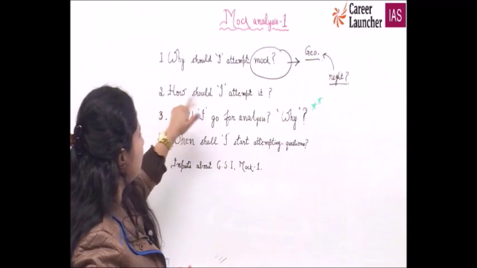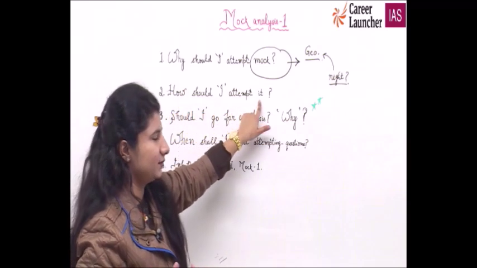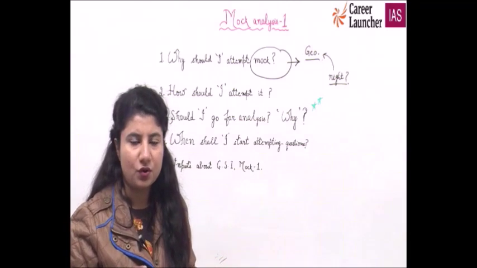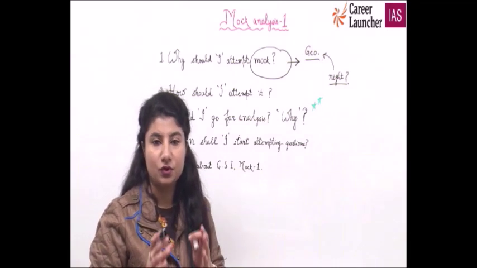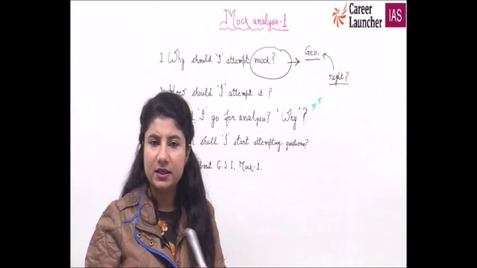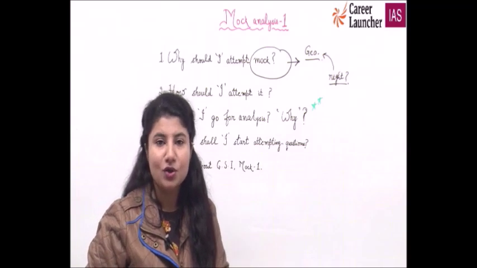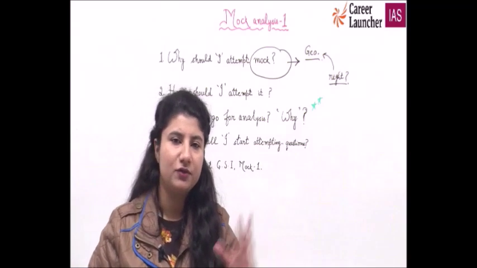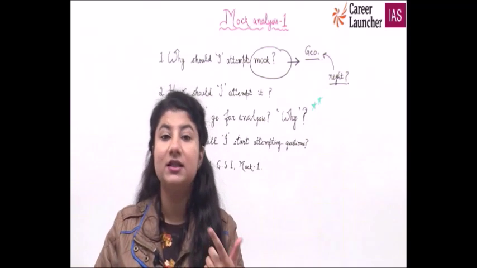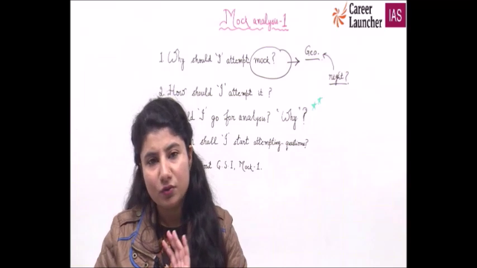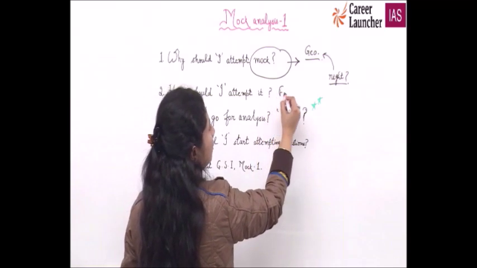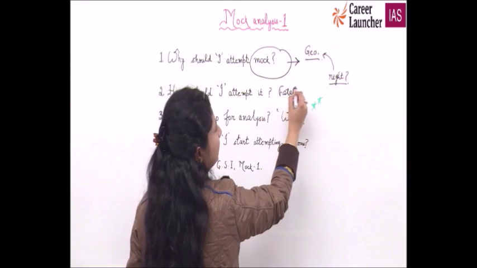Then moving on to the second question: how should I attempt it? Another way of attempting is that you do not go to the examination hall, or you do not sit in front of your laptop for 2 dedicated hours. You simply say, okay, I'm going to skip this mock and take it from some friend. I'll do 2 hours now, 2 hours after going around, and 3-4 hours later I'll do this and that, or I'll simply look at the analysis and not attempt the paper. It is again going to be a fatal, or you can say a suicidal, action of yours,